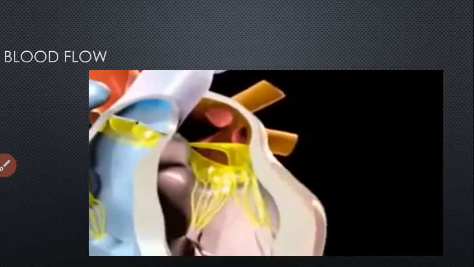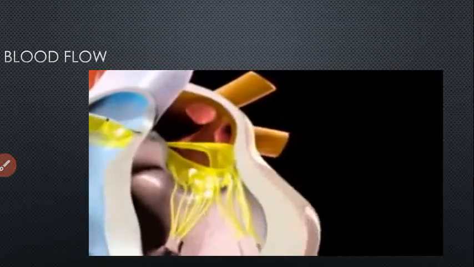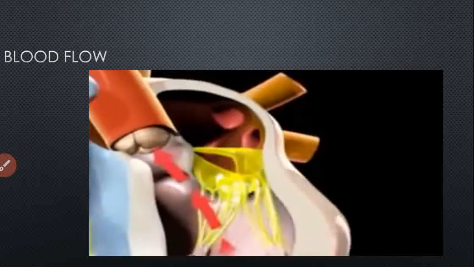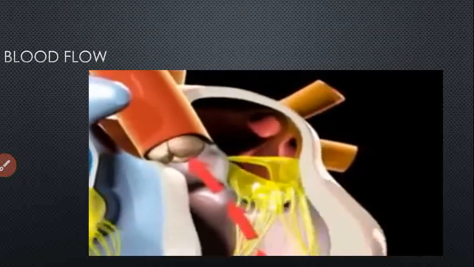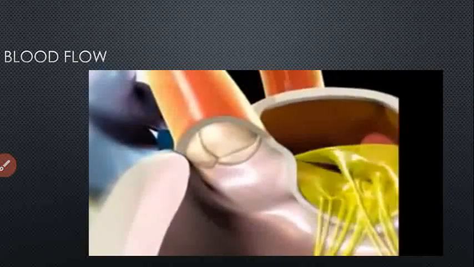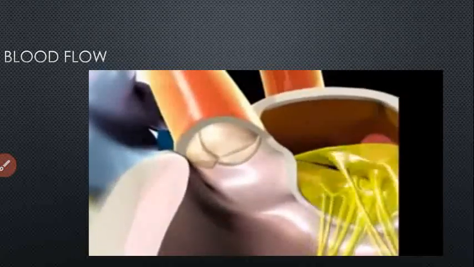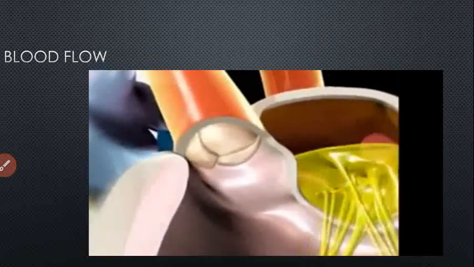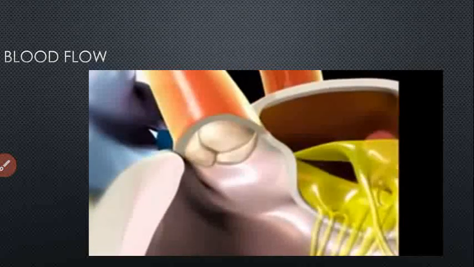The left ventricle is the strongest chamber of the heart, which helps to eject the blood into the aorta through the aortic valve. As you can see, the aortic valve is open and blood goes into the aorta. From the aorta the blood is circulated to our whole body. Here we finish our cardiac physiology. Thank you for watching.